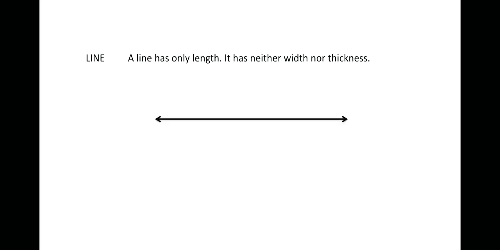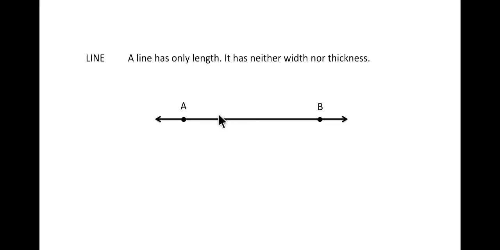Next is a line. A line has only length and it has neither width nor thickness. So here this is a line and we take any two extreme points of this line, let's say point A and B, and there should be the two arrowheads on both the sides.